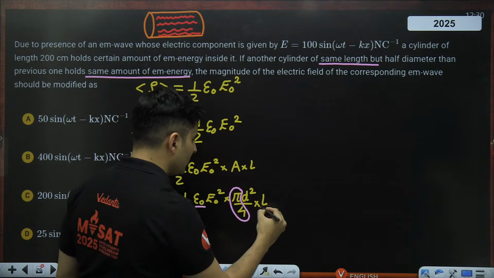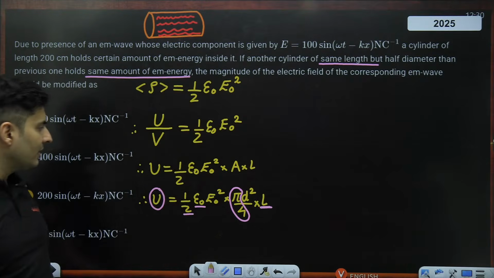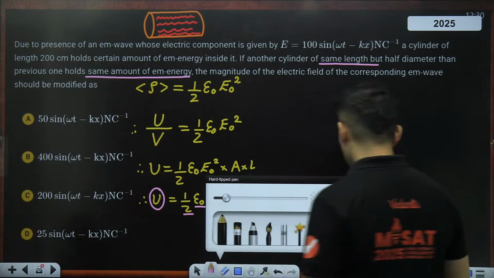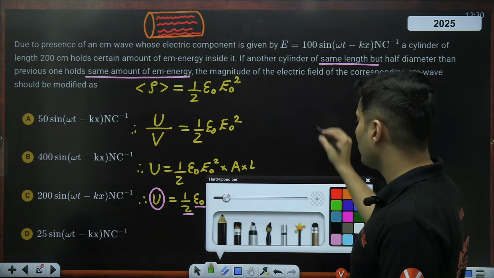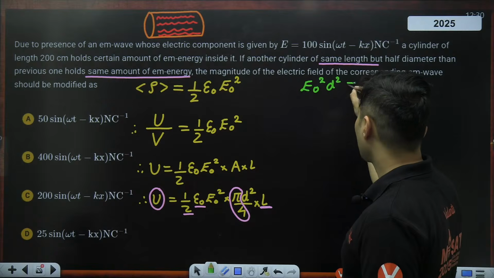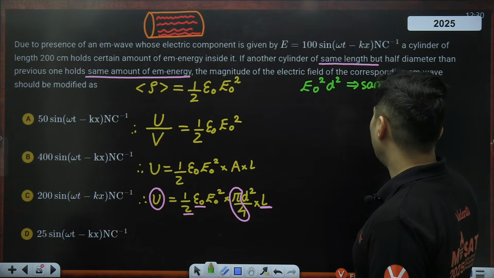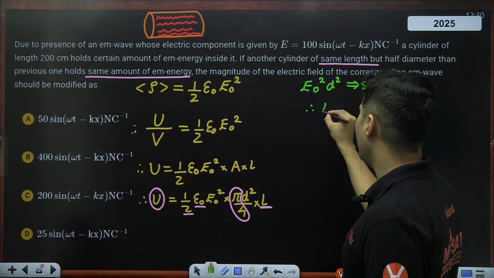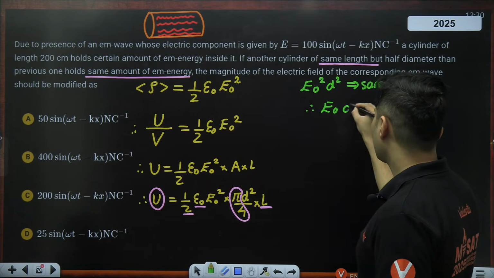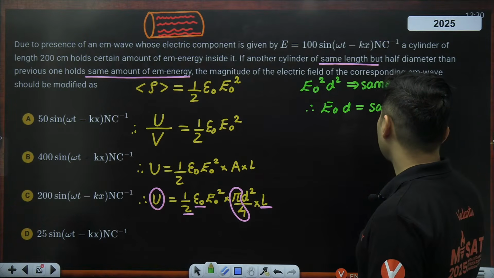So the only thing which is different is E naught and d. So from this, we can easily conclude that E naught square d square is the same. Therefore, taking the square root, E naught into d is basically the same.